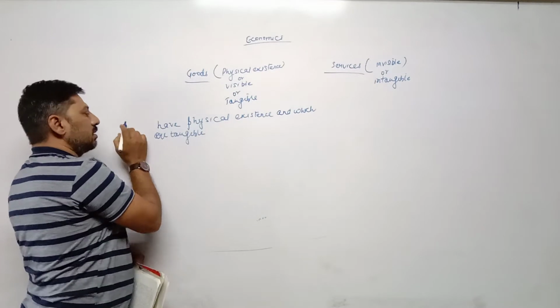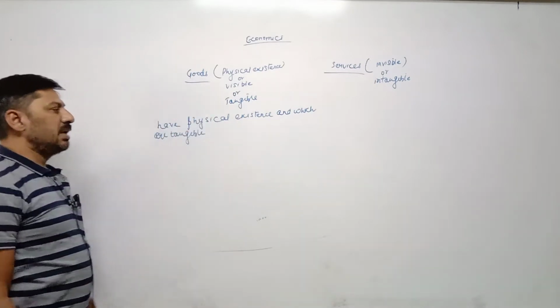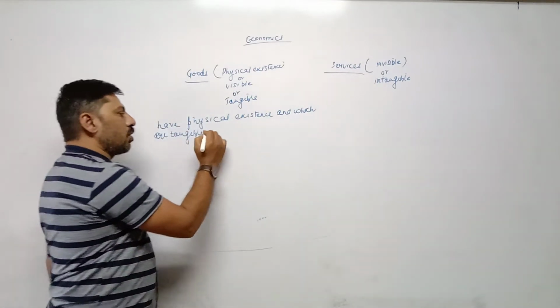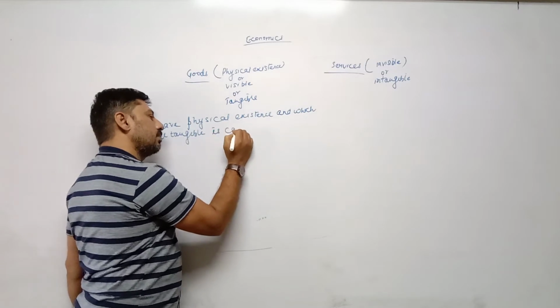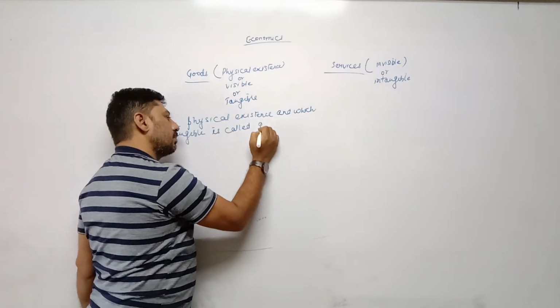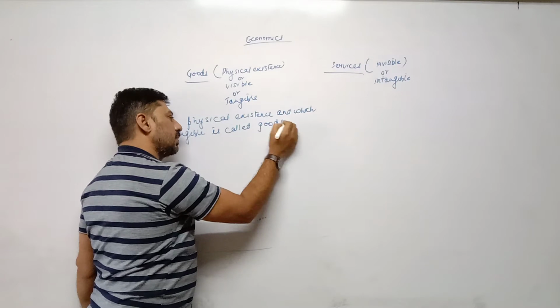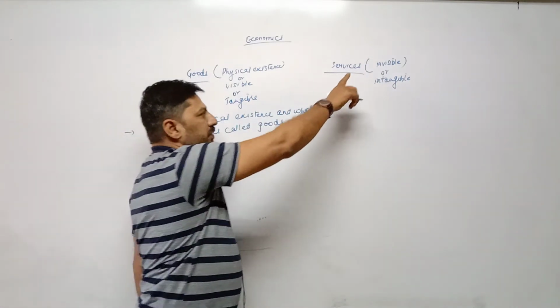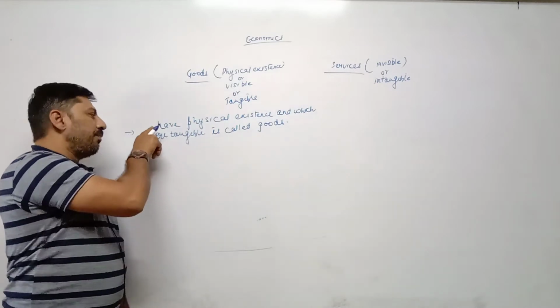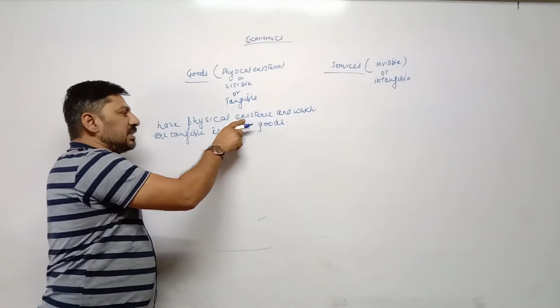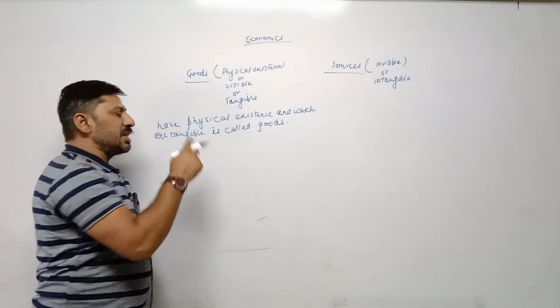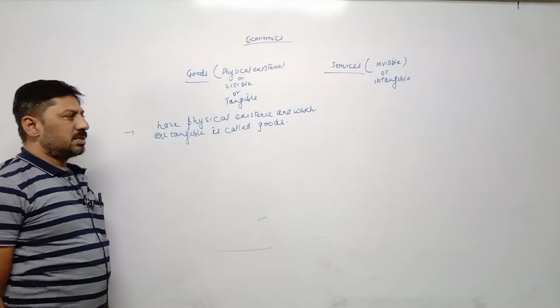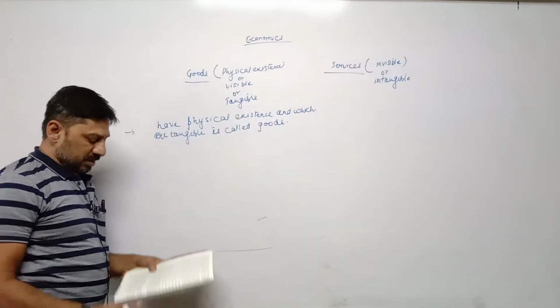The commodities which have physical existence and which are tangible is called goods, and opposite of that is called services. Means commodities which do not have physical existence and which are intangible, such commodities are called services.